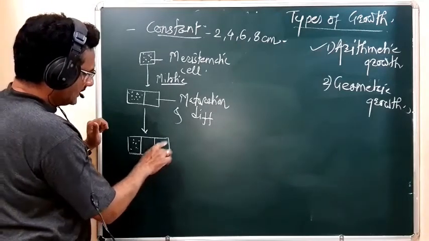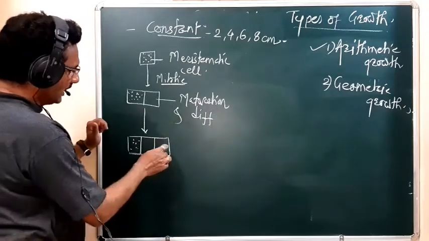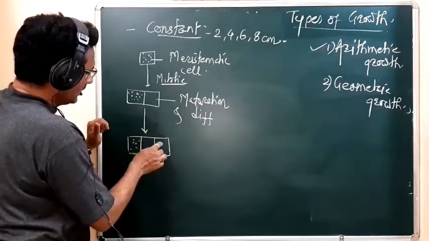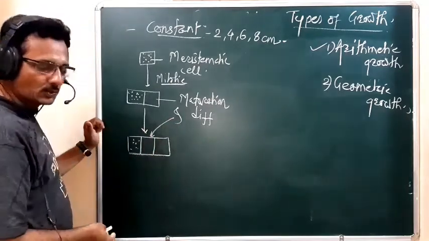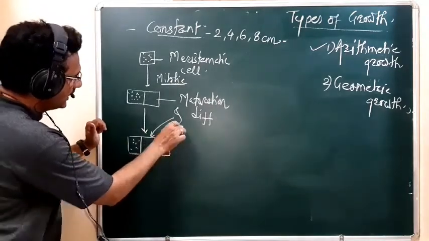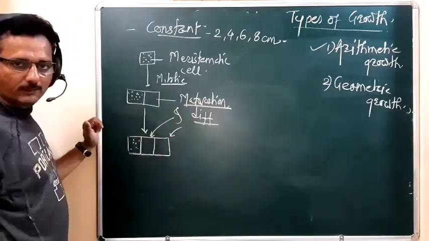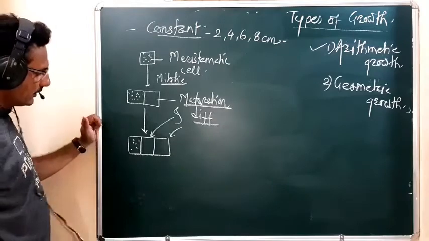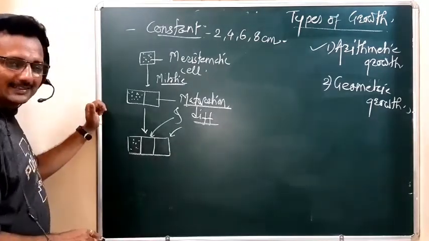These cells undergo maturation and differentiation. Same way, these newly formed cells undergo maturation and differentiation.